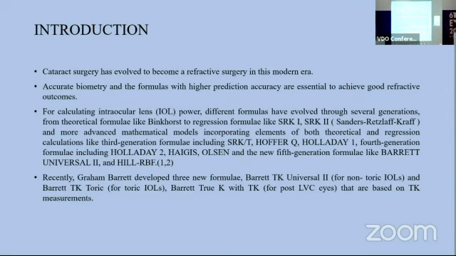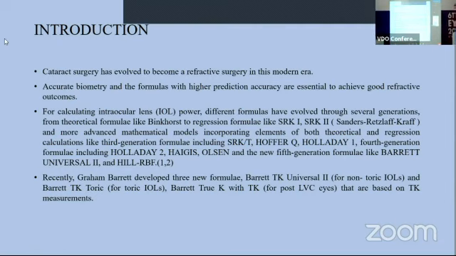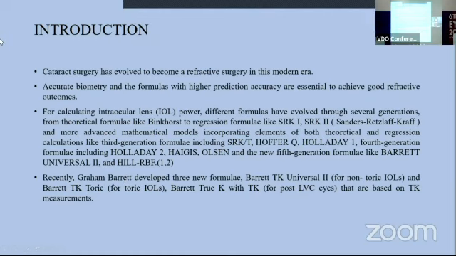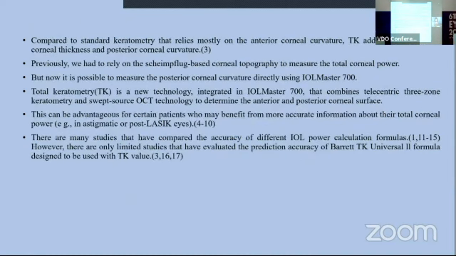For calculating intraocular lens power, different formulas have evolved through several generations. Recently, Graham Barrett developed three new formulae: Barrett TK Universal 2, Barrett TK Toric, Barrett True K with TK, that are based on TK measurements. Compared to standard keratometry that relies mostly on the anterior corneal curvature, TK additionally considers corneal thickness and posterior corneal